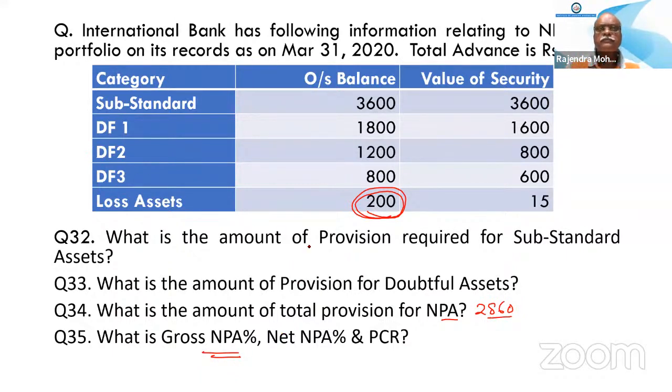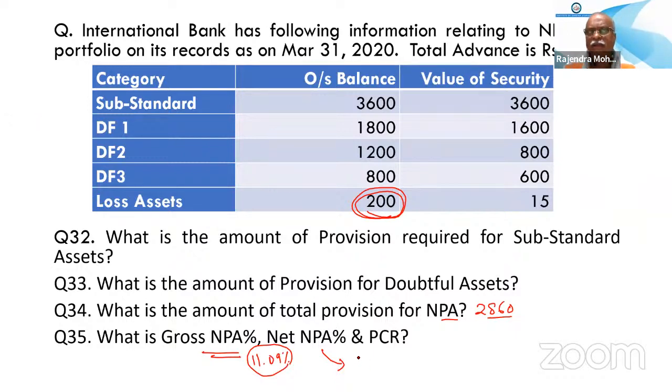Now find out the gross NPA percentage. It is 11.09. Gross NPA percentage is equal to gross NPA divided by total advances into 100.